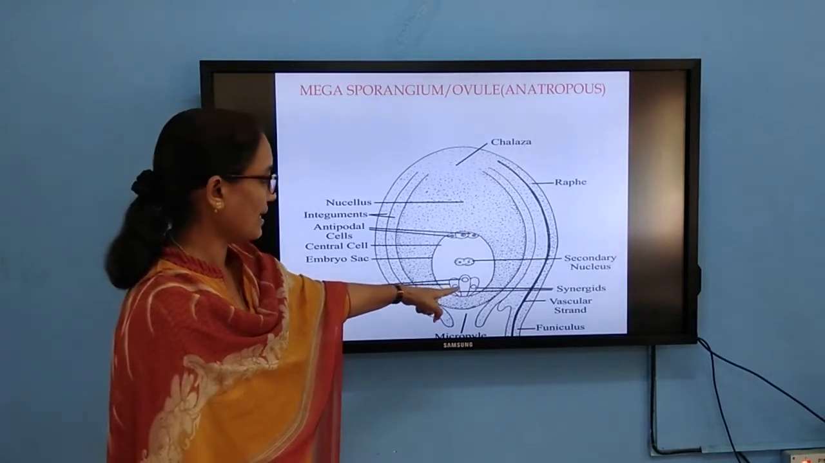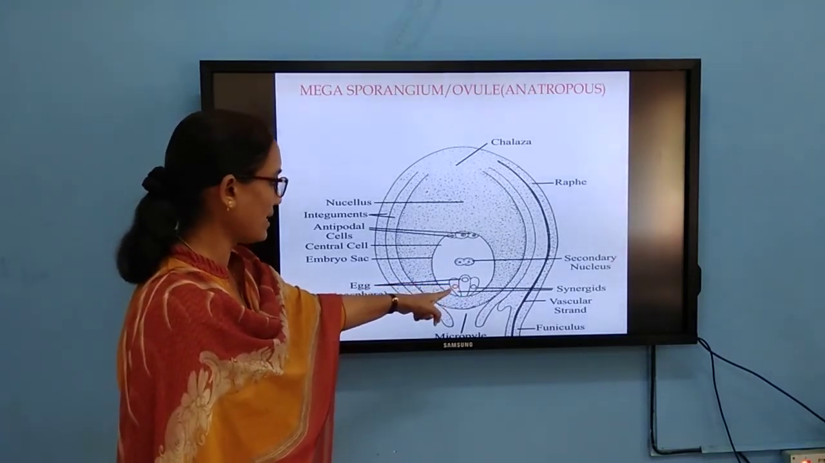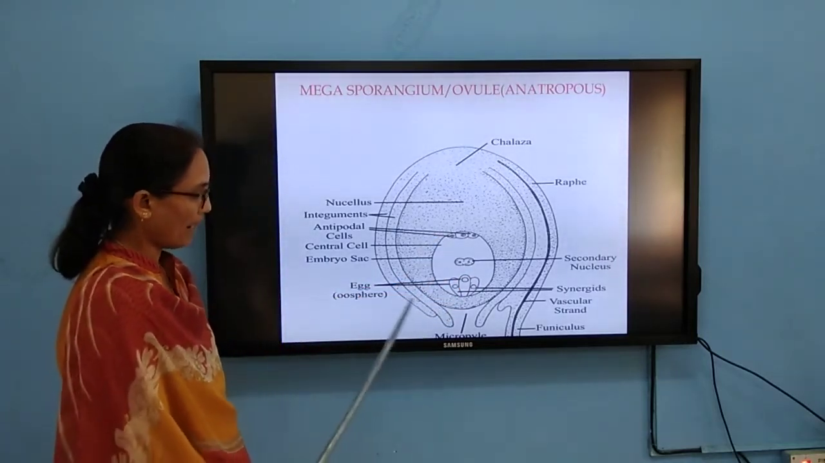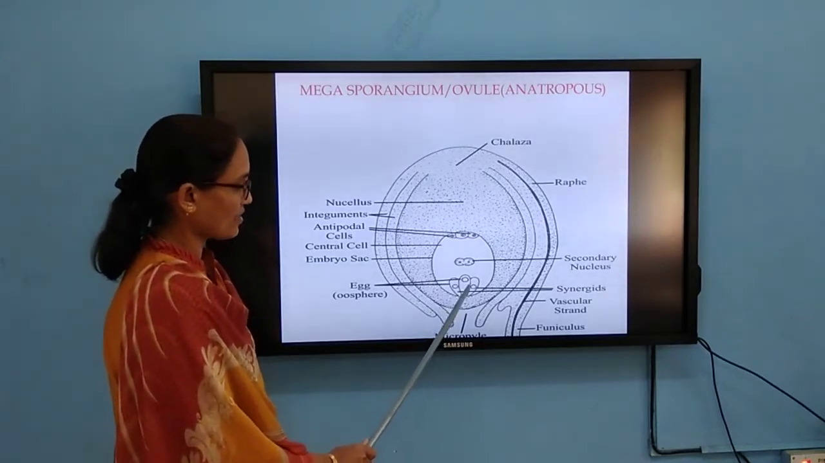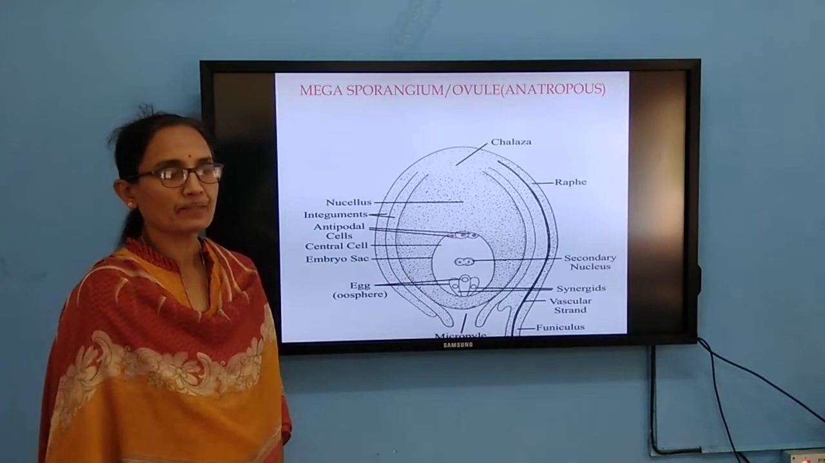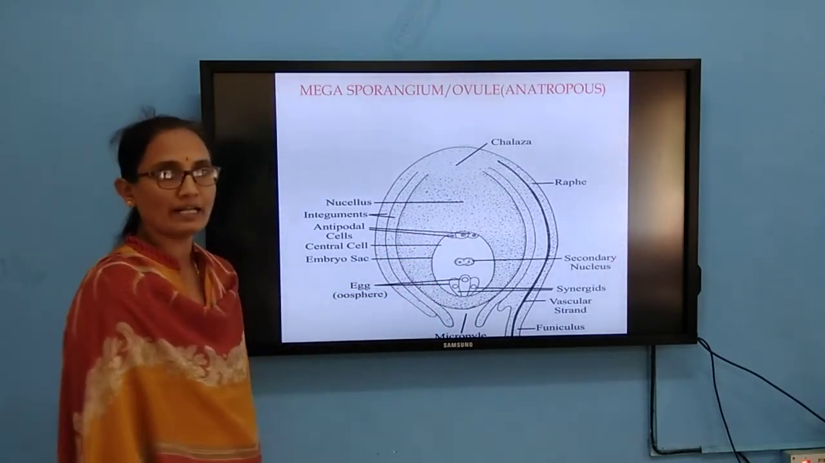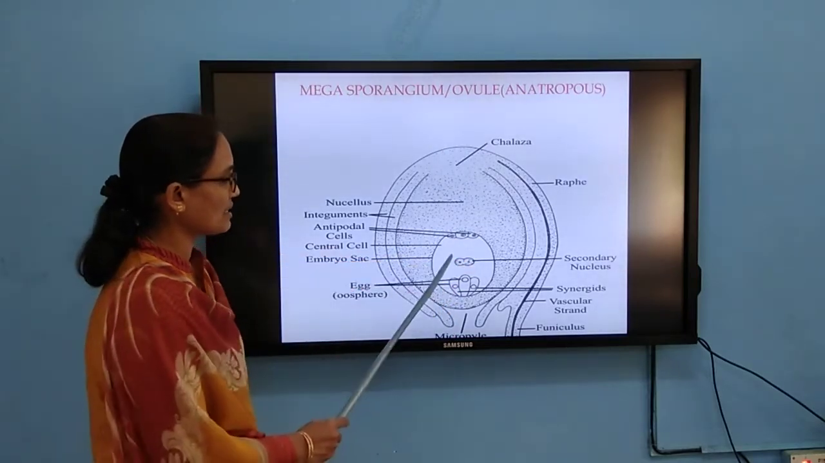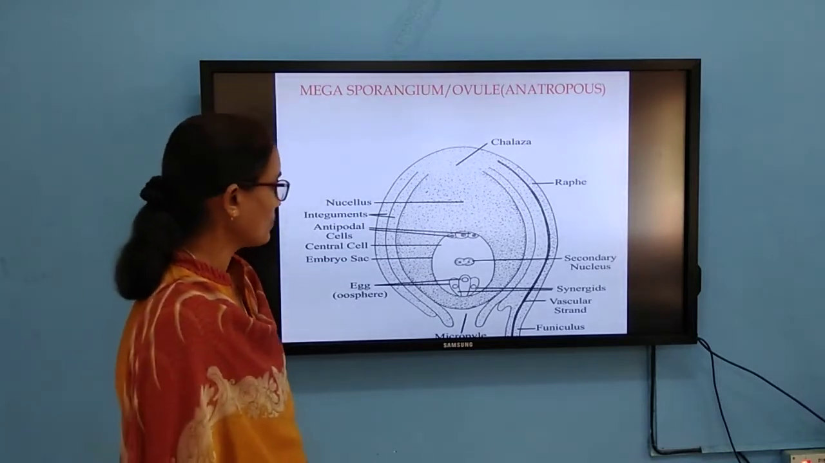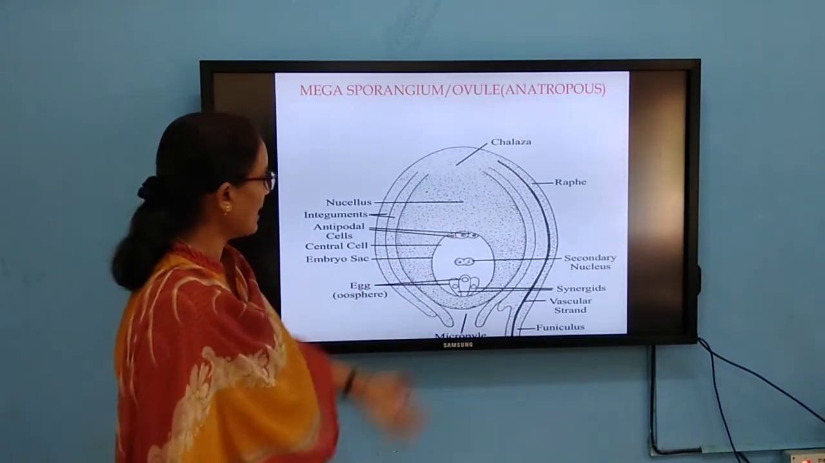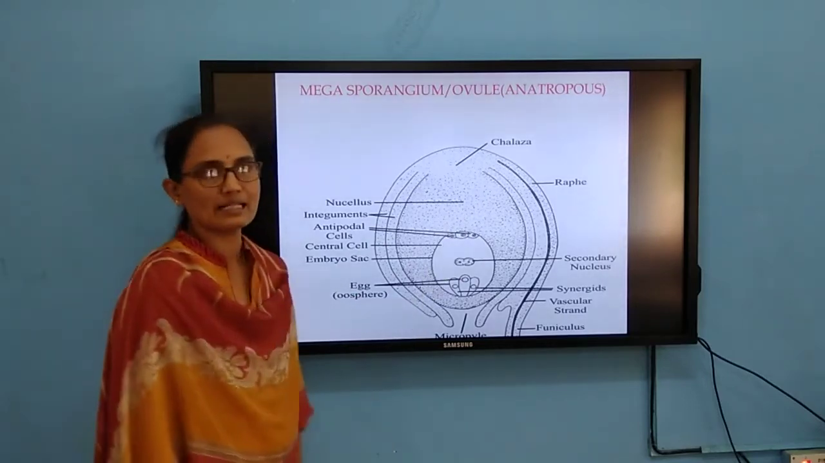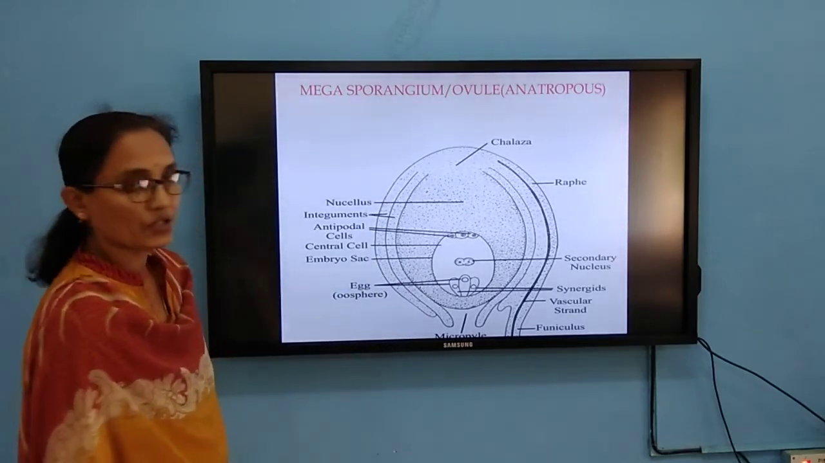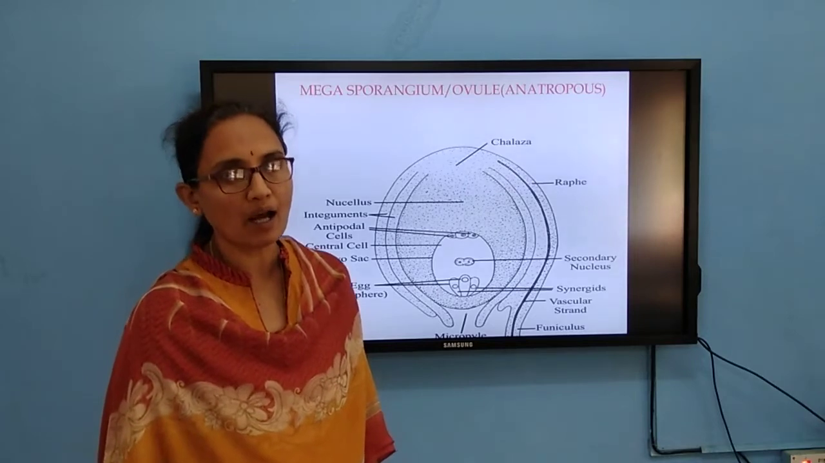Why is it called the egg apparatus? It consists of a central egg or ovum, flanked on either side by synergids. I cannot show the filiform apparatus, but the synergids have a structure called the filiform apparatus, and this filiform apparatus directs the pollen tube towards the egg. The central cell consists of 2 polar nuclei which fuse to form the secondary nucleus. Opposite to that, you can find the antipodal cells. And these integuments are the protective layers. This is the structure of the megasporangium or the ovule.